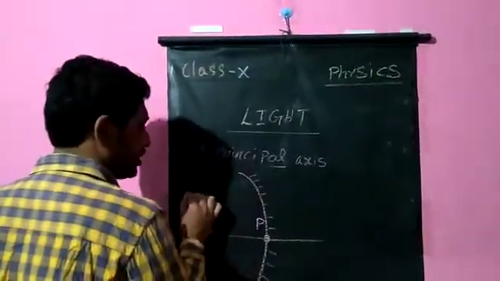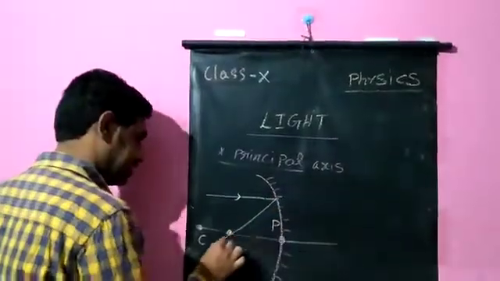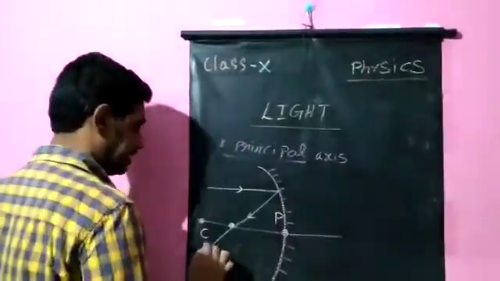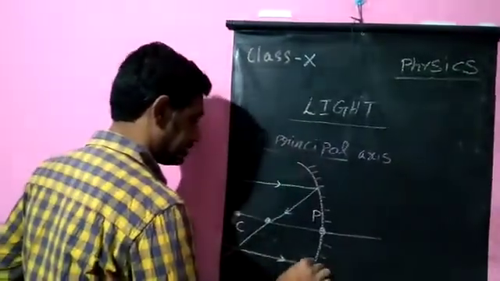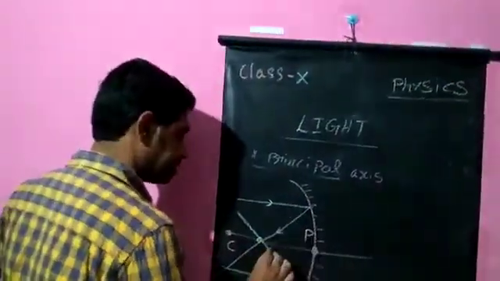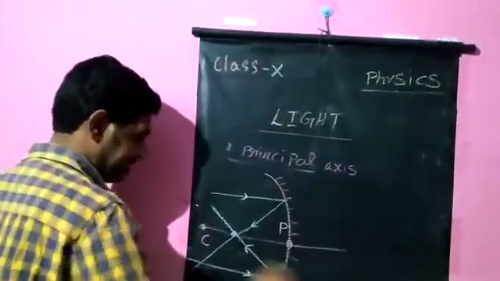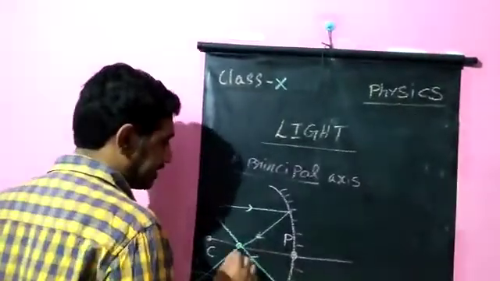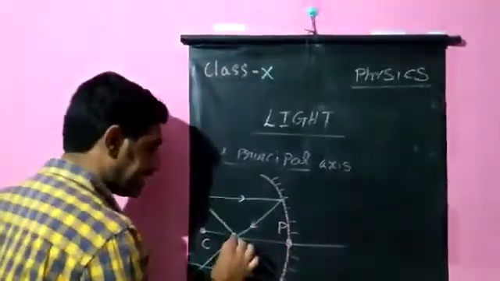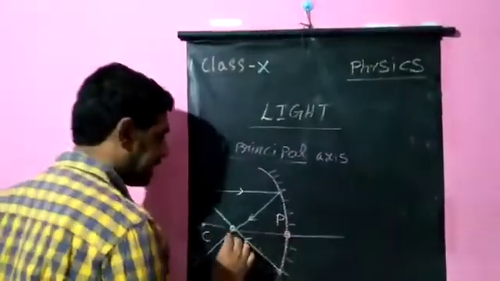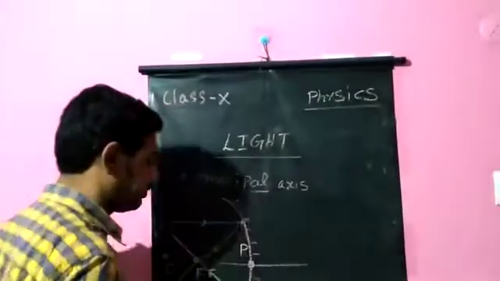The light rays from any object strike the mirror. After striking the mirror, they travel like this. Another one, if I take this, strikes the mirror and passes like this. These two, incident ray, reflected ray, incident ray, reflected ray, after reflection meet at this point. So after reflection the light rays meet at this point on the principal axis. So this will be the principal focus of the concave mirror.